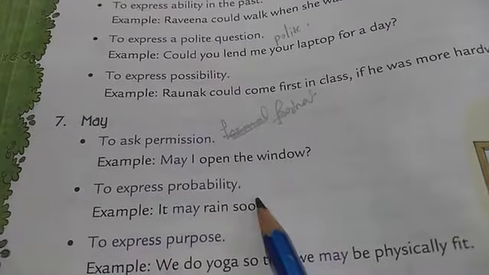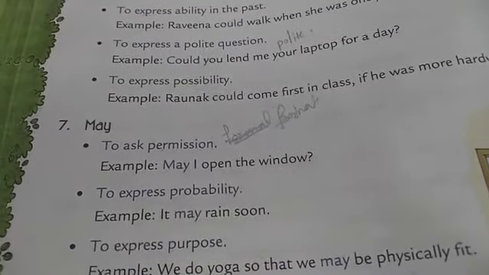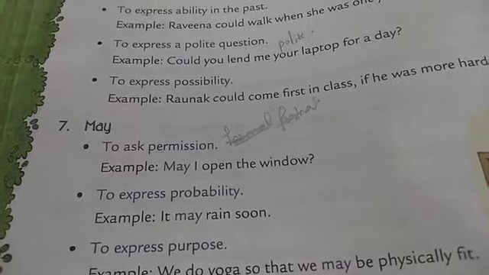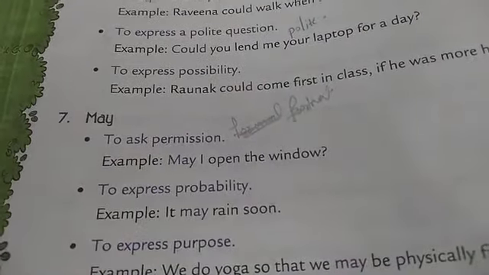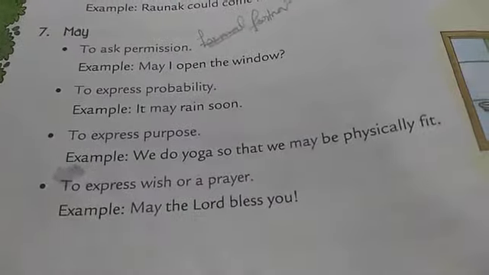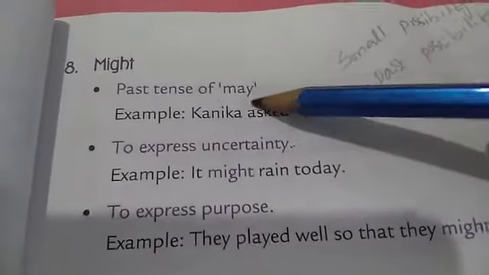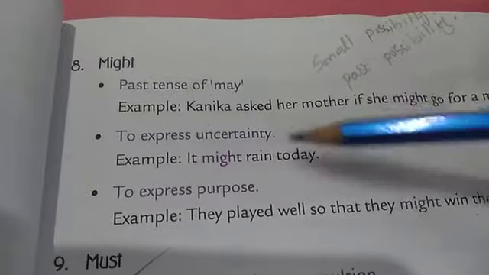To express probability. Probability means, what is the meaning of probability? Possibility. It may rain soon. We say there is a possibility. To express purpose. To express wish or prayer. Next one, might. Past tense of may. To express uncertainty. To express purpose.